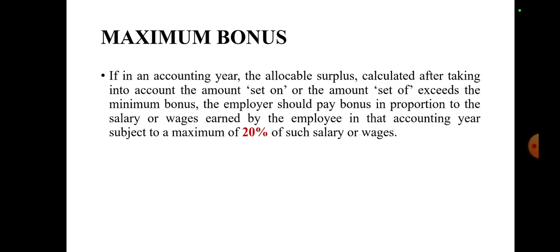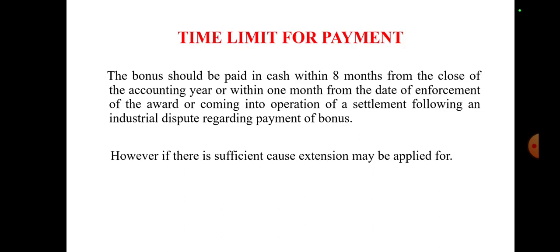As already said, the maximum salary for entitlement is 10,000 per month, and the minimum is 3,000 per month. If in any accounting year the allocable surplus, calculated after taking into account the amount set on or the amount set off, exceeds the minimum bonus, the employer should pay bonus in proportion to the salary or wages earned by the employee in that accounting year, subject to a maximum of 20% of such salary or wage. So these are the important conditions that they have to meet.